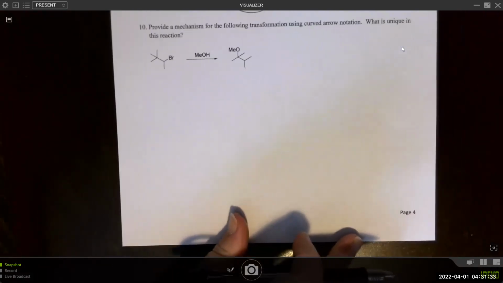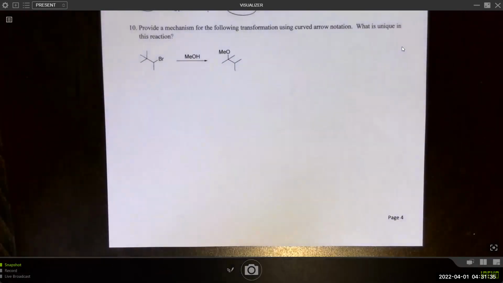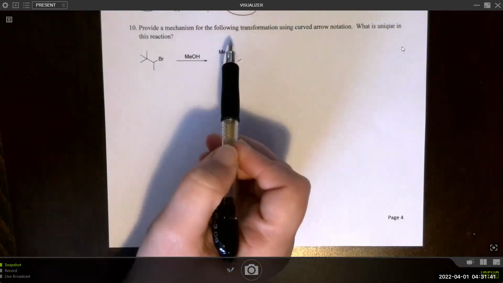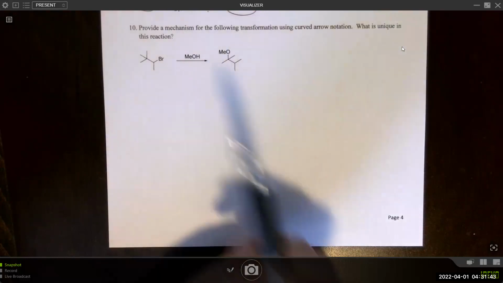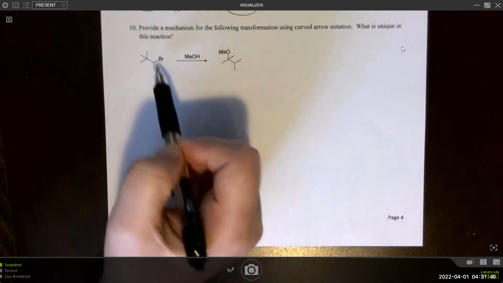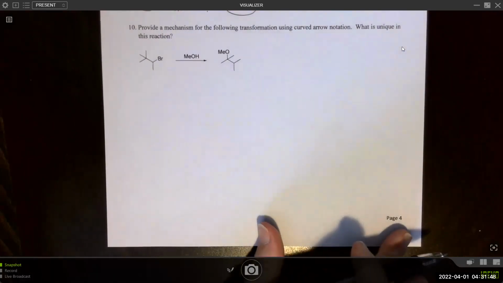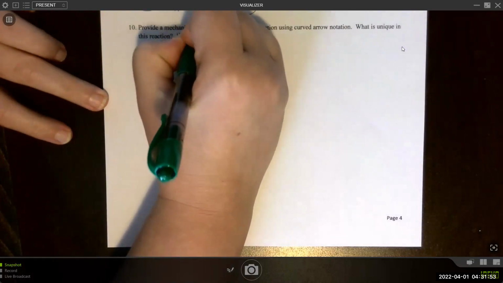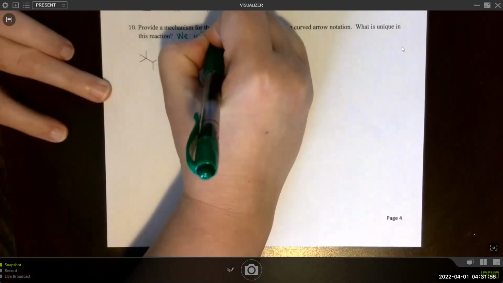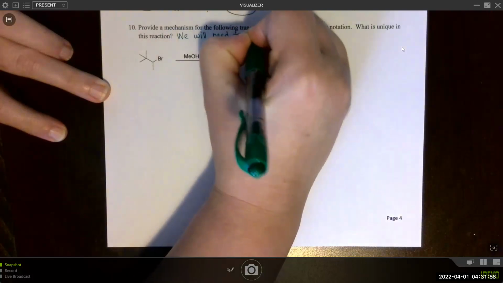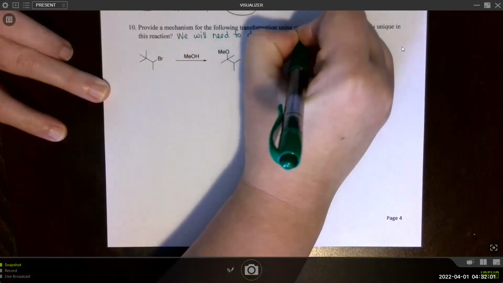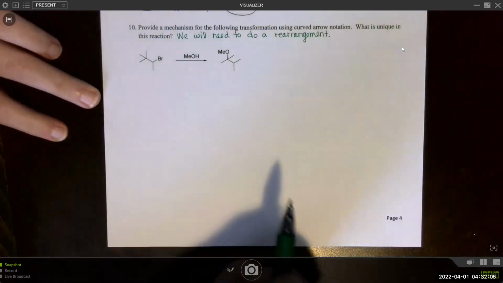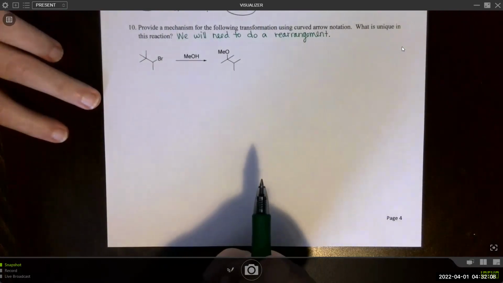Let's go ahead and do another mechanism here. Notice that the leaving group and the incoming nucleophile are not on the same carbon, and that the carbon backbone has changed. So this one is clearly going to involve a rearrangement, because the carbon backbone has changed. That is what is unique.